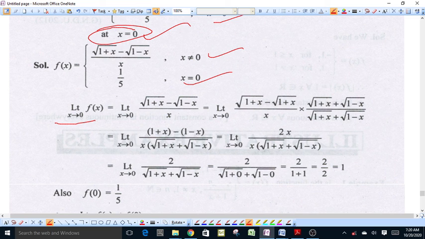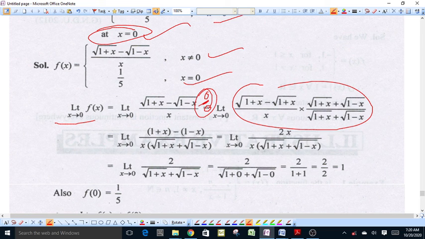The limit of the function when x approaches 0 is equal to the limit of (square root of 1 plus x minus square root of 1 minus x) upon x. By rationalization, this is a case of 0/0 form. After rationalization we get the limit as x approaches 0 of (1 plus x minus 1 minus x) upon x into (square root of 1 plus x plus square root of 1 minus x).